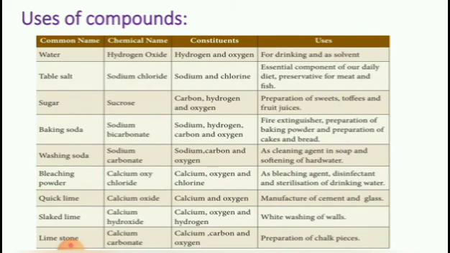Quick lime. Chemical name is calcium oxide. Constituents calcium and oxygen. Uses: manufacture of cement and glass. Slaked lime. Chemical name is calcium hydroxide. Constituents calcium, oxygen and hydrogen. Uses: whitewashing of walls.